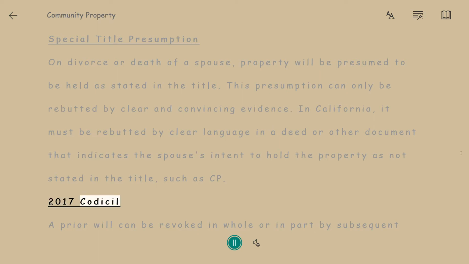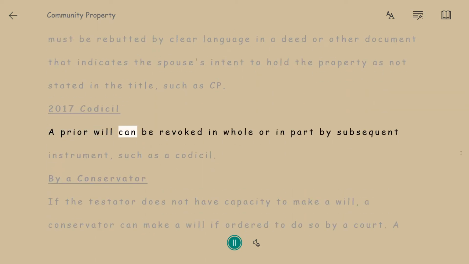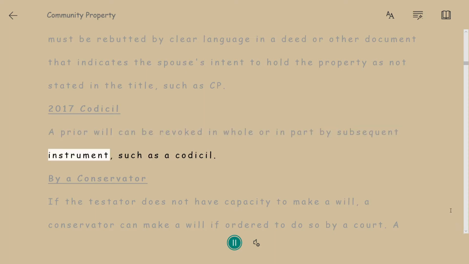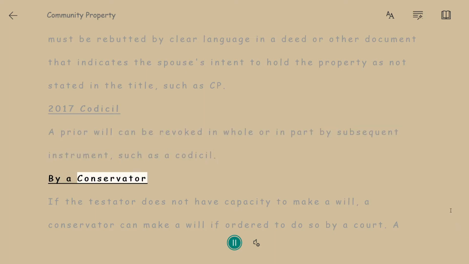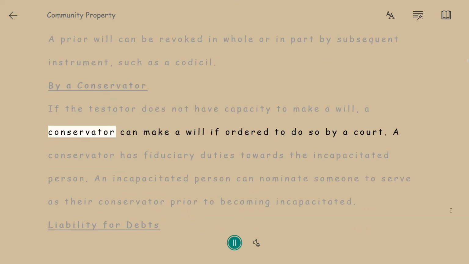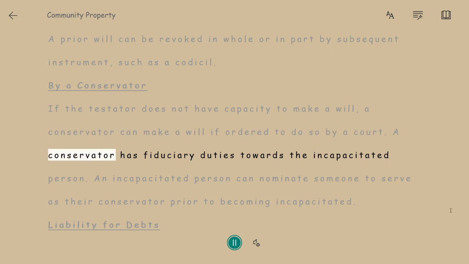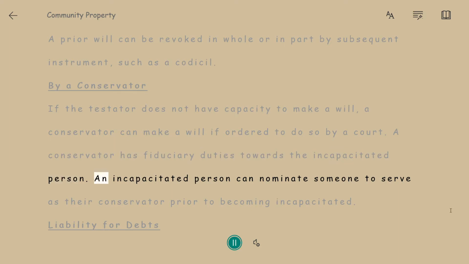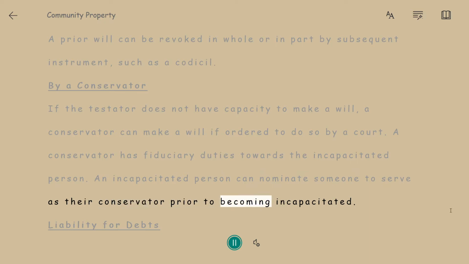2017 Codicil. A prior will can be revoked in whole or in part by subsequent instrument, such as a codicil. By a conservator. If the testator does not have capacity to make a will, a conservator can make a will if ordered to do so by a court. A conservator has fiduciary duties towards the incapacitated person. An incapacitated person can nominate someone to serve as their conservator prior to becoming incapacitated.